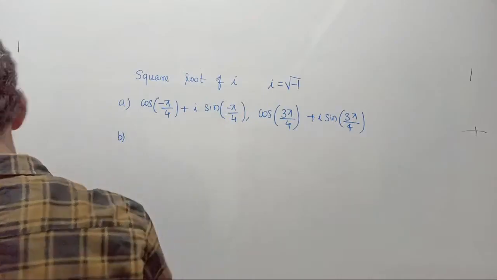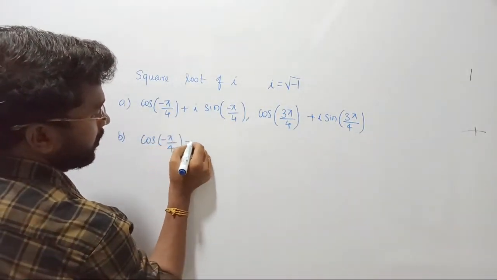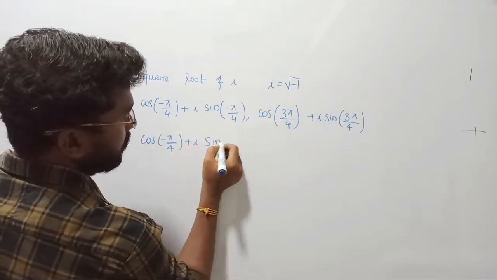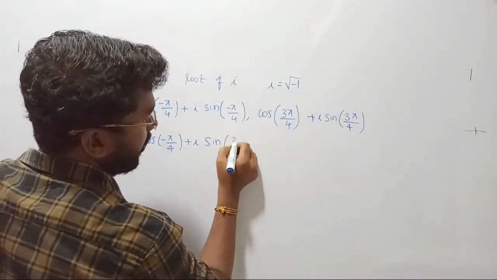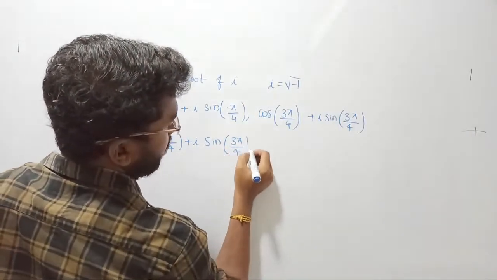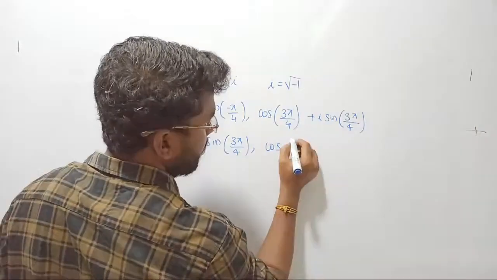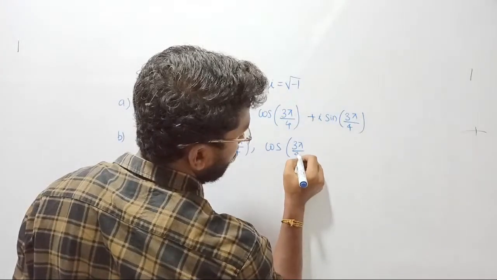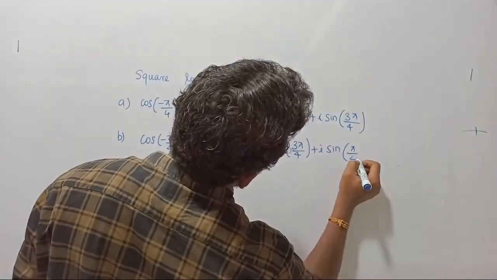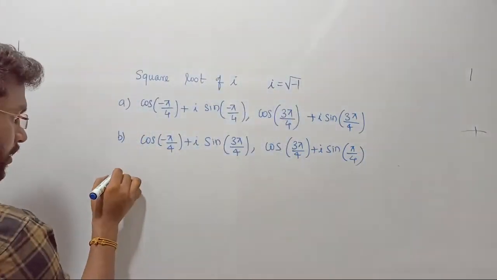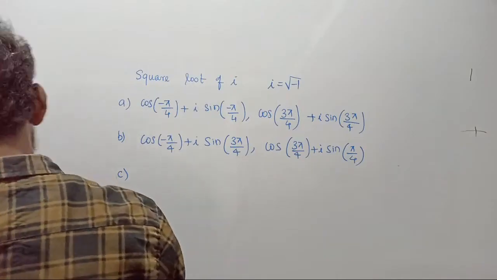Option B they said cos of minus pi by 4 plus I into sin of 3 pi by 4, comma, and they said cos of 3 pi by 4 plus I into sine of pi by 4. Yes, let's proceed further. Option C, they said cos of pi by 4 plus I into sine of 3 pi by 4.